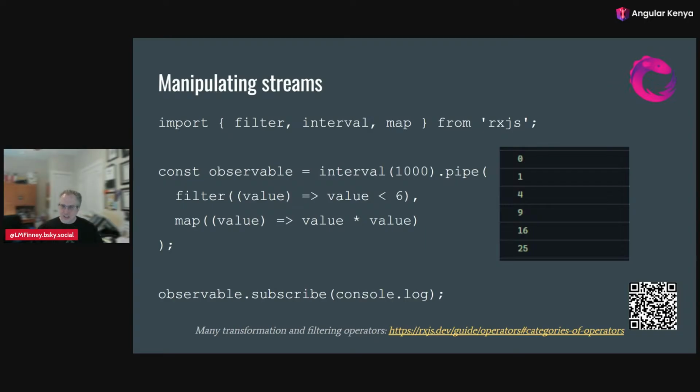And now we're going to get to some of the power of observables by manipulating our streams. So as these values come through, we're not stuck just handling them as they are raw. We can do things with them. So in this case, I'm going to have my interval. Again, it starts out with 0, 1, 2, 3, 4, 5. And then I'm going to pipe some operators on it to add some things that change.